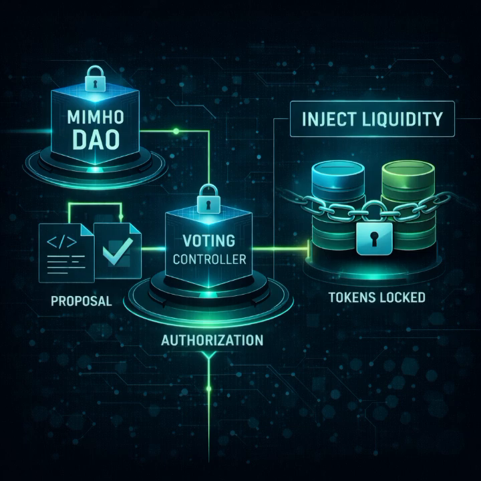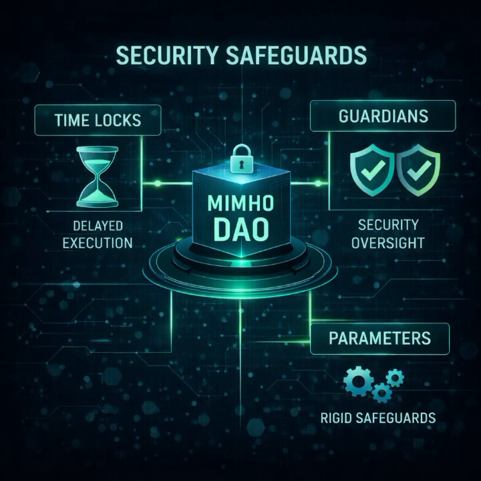Limits, cooldowns, and protections. MIMHO governance does not allow unlimited actions. There are quantity limits, minimum intervals between actions, restrictions by operation type. This protects the ecosystem from abuse, human error, emotional decisions.